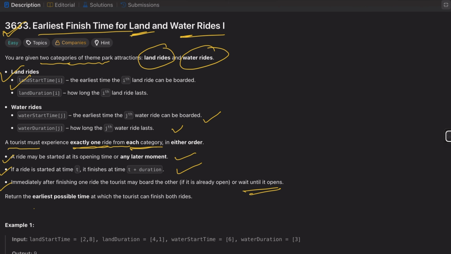You have to return the earliest possible time at which the tourist can finish both rides. For example, we are given the land start times, land durations, and the water start times and water durations. Let's talk more so you can understand the problem, and then we go for the coding.